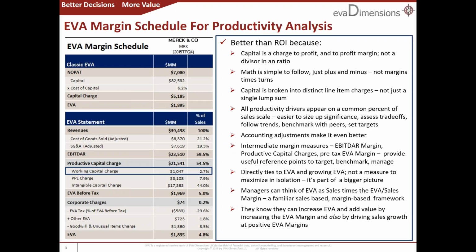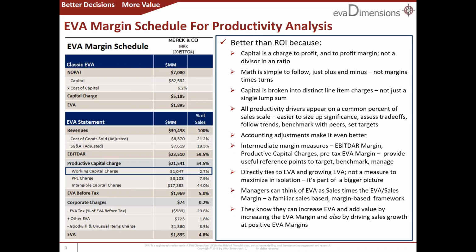They can think of EVA as sales times the EVA to sales profit margin. It's a familiar sales-based, margin-based way to think about managing a business and adding value. And that tells them they can add EVA and create value in two fundamental ways. First, by increasing the EVA margin, and second, by adding sales at a positive EVA margin. Margin enters right into and defines the value of growth in a way that's completely off the table for ROI.